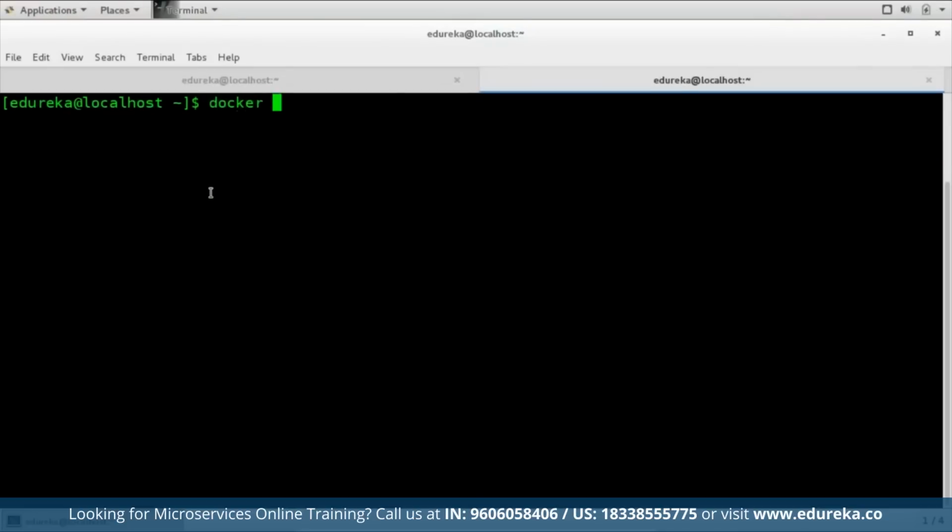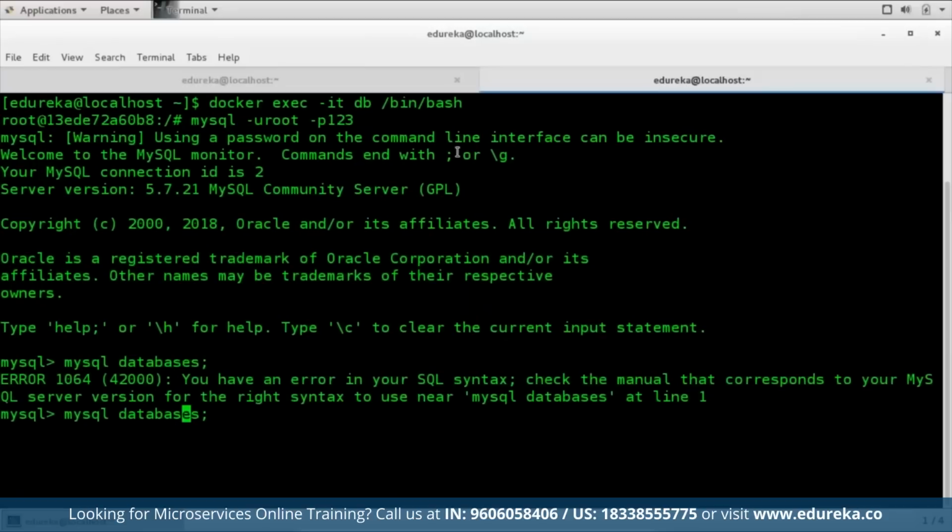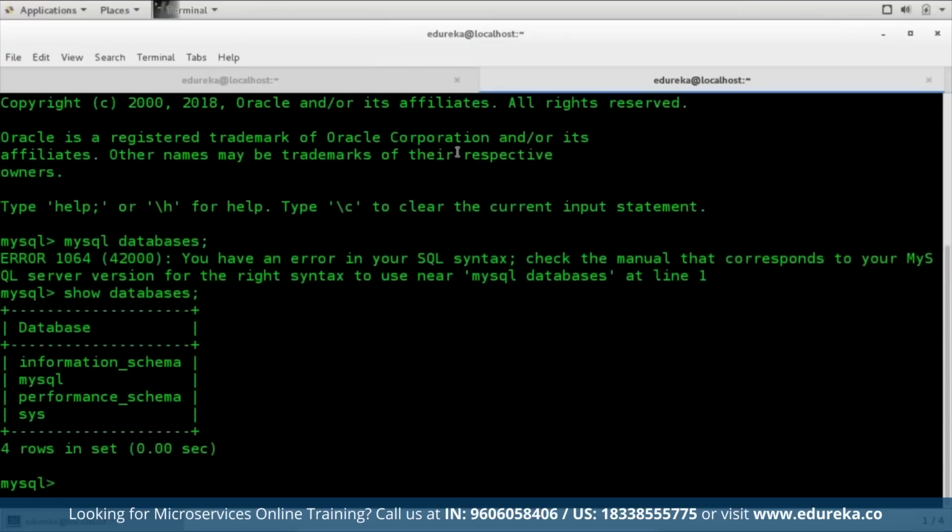So I'm just going to type in here docker exec -it, the name of my container is db, /bin/bash, and here we go. Now over here, if I type mysql -u root -p, and the password is 123. So over here, I'll just type mysql databases semicolon. Instead of mysql databases, I'm sorry, it will be show databases. By mistake, I typed mysql databases. So here it is. You can see all the information here, right?